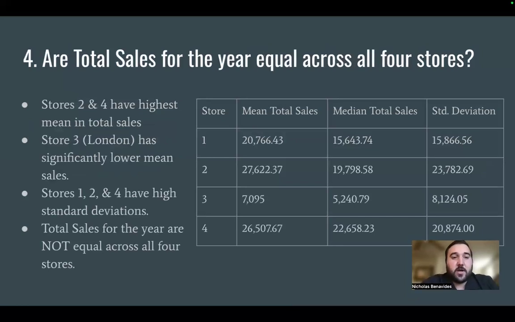The next question is, are total sales for the year equal across all four stores? While stores 2 and 4, Dubai and New York, have the highest and most similar total sales statistics, store number 1, Munich, isn't too far behind. The biggest difference comes with store number 3, London, which has a significantly lower mean in total sales than the other three stores. The large difference in means, medians, and variances suggests significant disparities in store performance. So no, total sales for the year are not equal across all four stores.